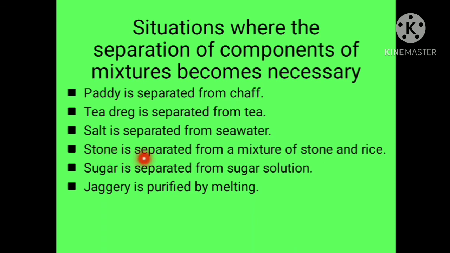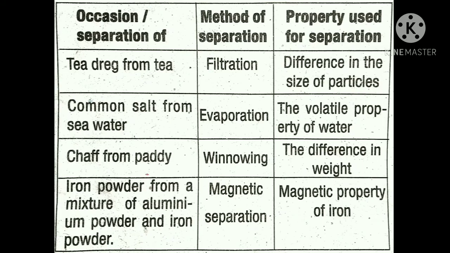And next one is stone is separated from a mixture of stone and rice. Next one, the sugar is separated from sugar solution. Jaggery is purified by melting. Anyway, we saw many situations where the separation of components of mixtures becomes necessary. These situations are happening in our day-to-day life around us, so it is very easy for us to understand.